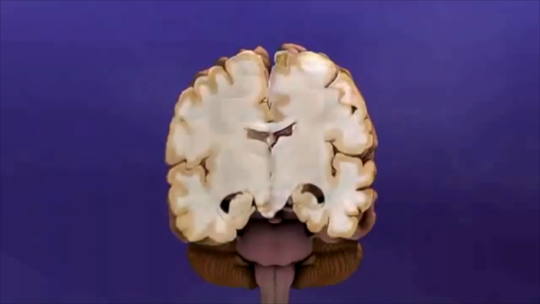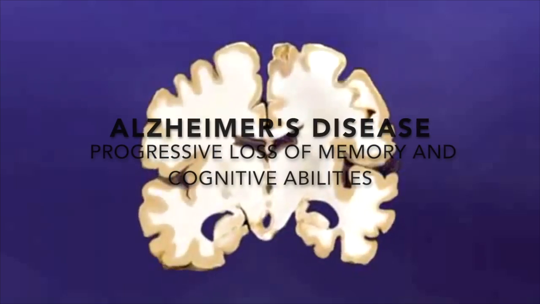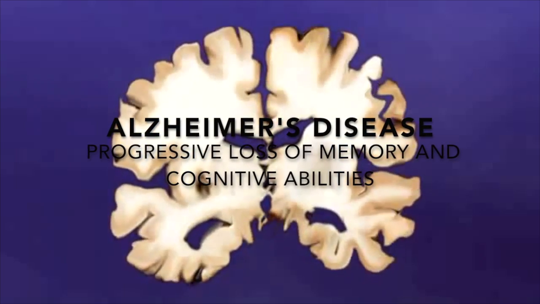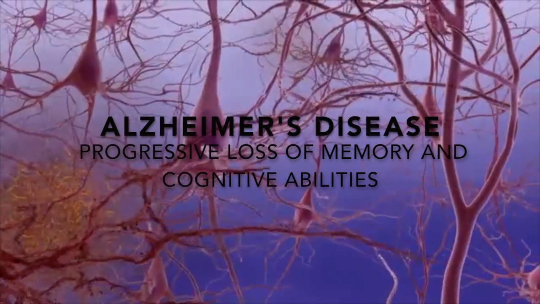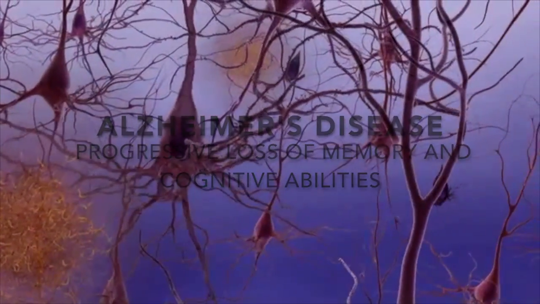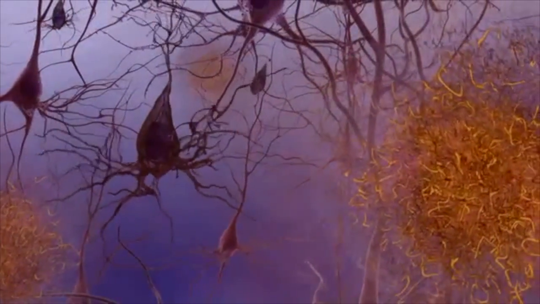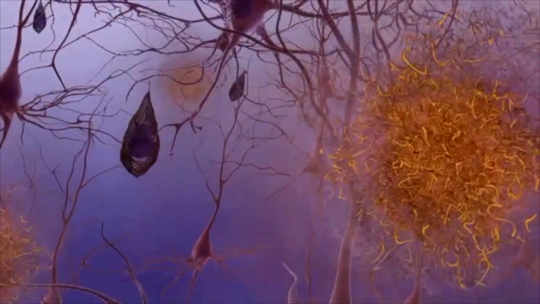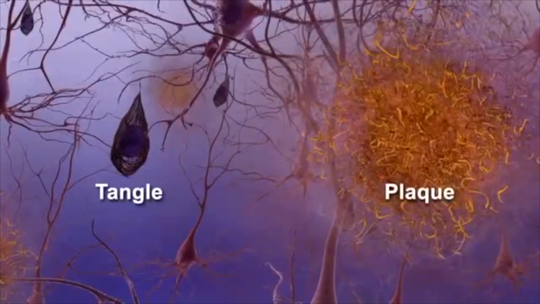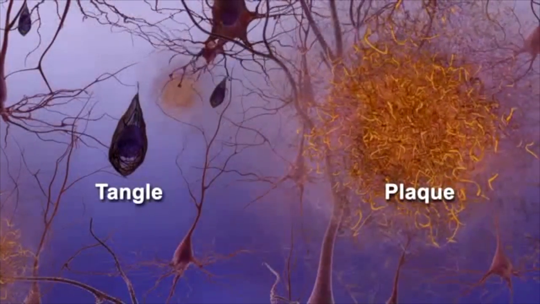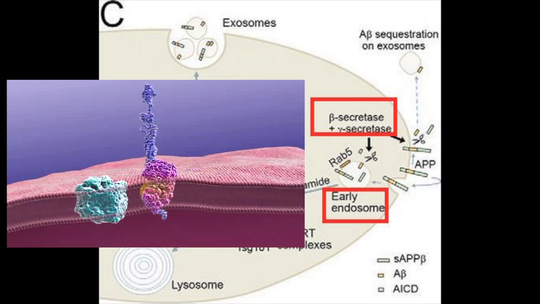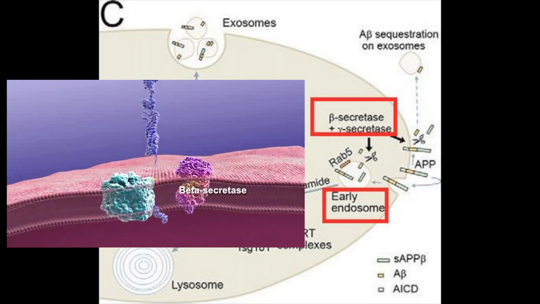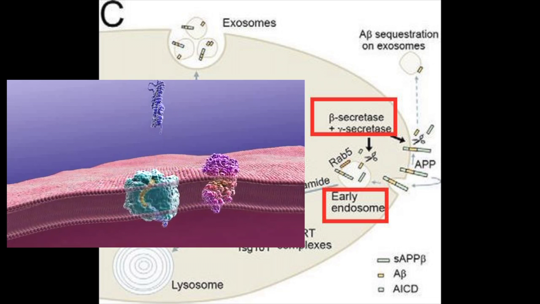Another example of how exosomes play a role in the pathogenesis of a neurodegenerative disease is seen in Alzheimer's patients. Extracellular amyloid precursor protein, or APP, contributes to the generation of plaques in the brain, which are characteristic of Alzheimer's disease. Amyloids are extracellular protein aggregates that are insoluble and resistant to degradation. APP is cleaved by beta secretase on early endosomes, which forms secreted amyloid precursor protein, sAPP beta.